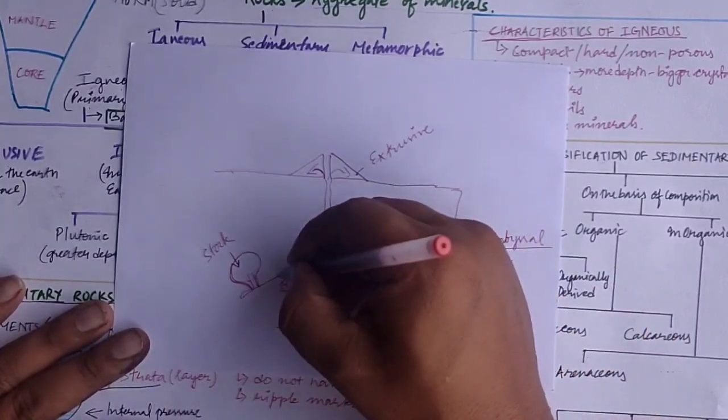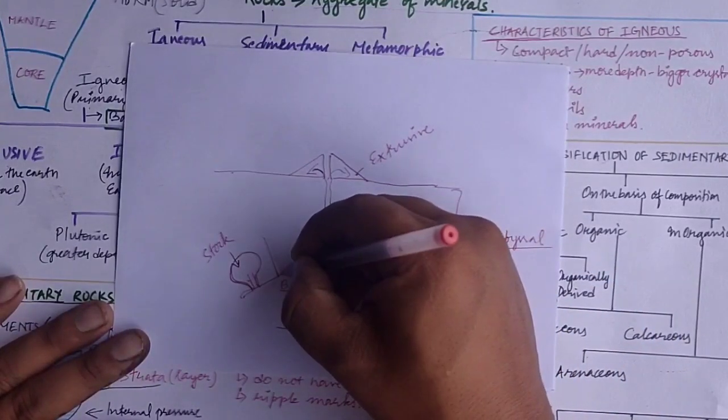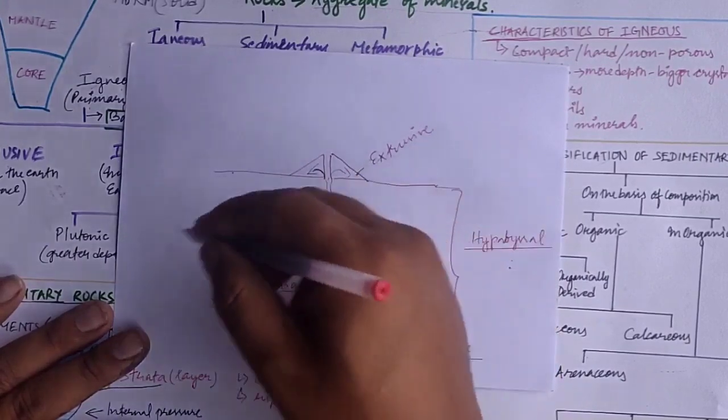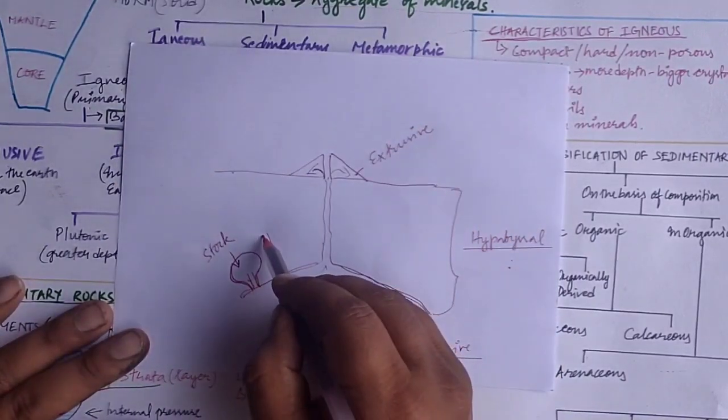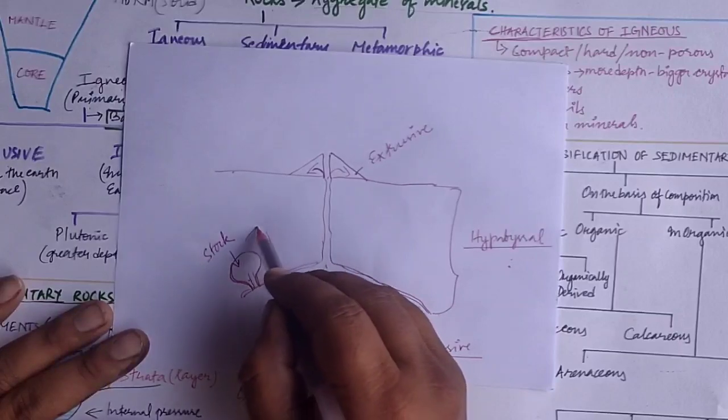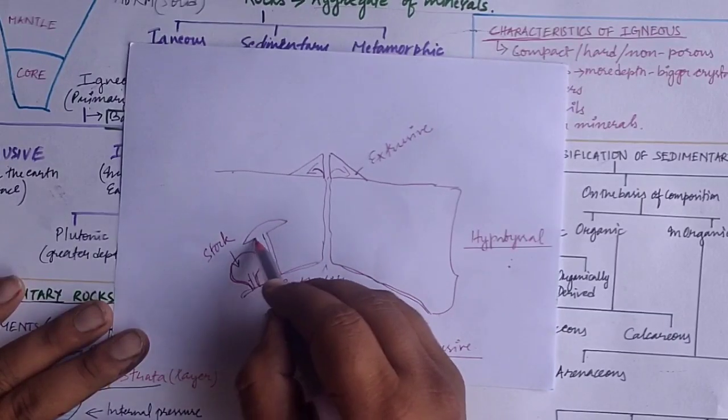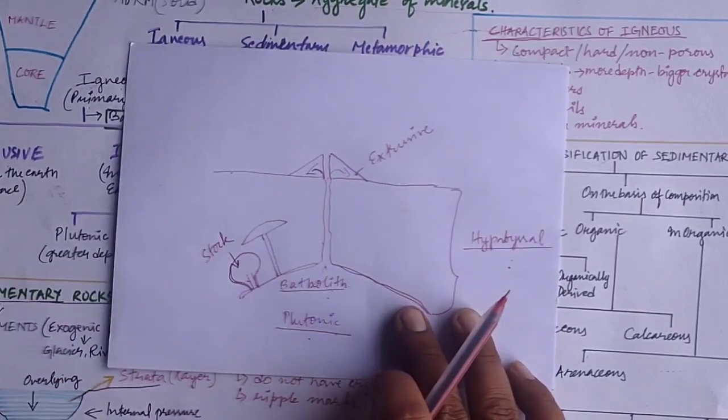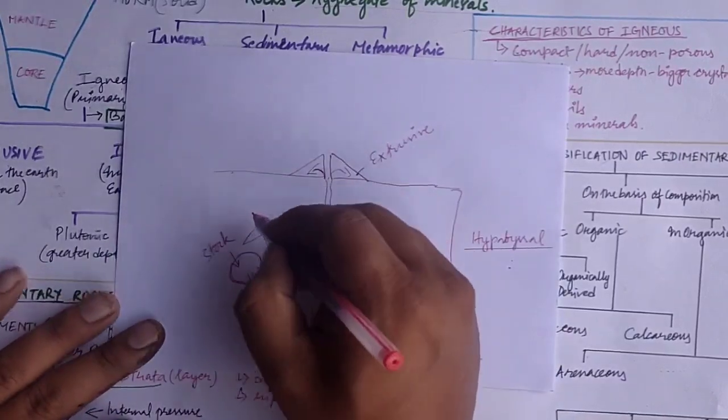Now when there are eruptions or cracks, but the magma won't be able to reach the earth's surface and solidifies inside, it takes the shape of a mushroom structure like this.